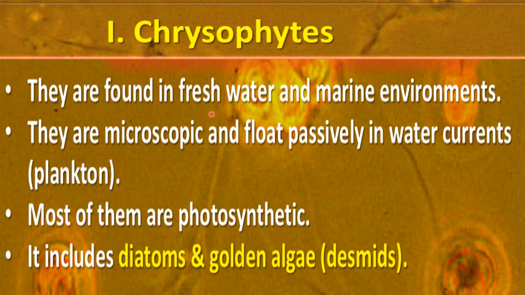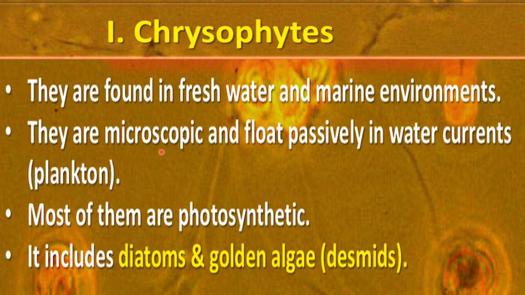They are found in fresh water as well as in marine environments. Means they can be found in ponds, rivers or marine water like sea and ocean water. They are microscopic, very small, and float passively in water currents, and these chrysophytes are called planktons.